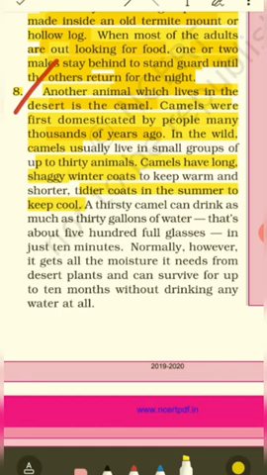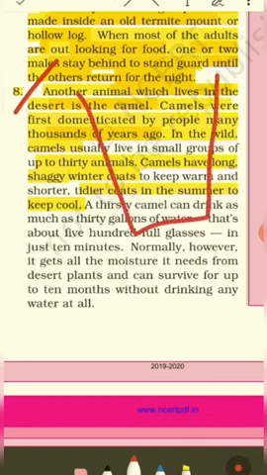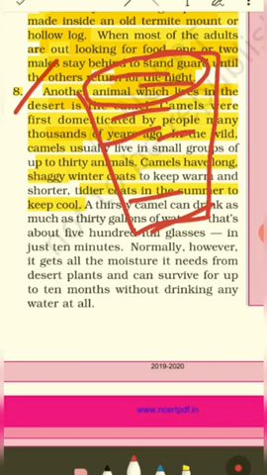Clear? A thirsty camel. Whenever the camel gets thirsty, it can drink as much as 30 gallons of water. My god, just imagine 30 gallons of water. So it's about 500 full glasses. Clear? So whenever a camel is thirsty, it can drink 500 full glasses of water at a go. Just imagine. Right?